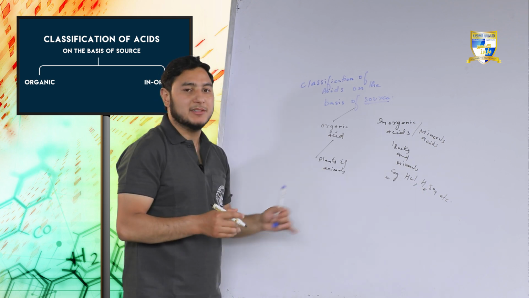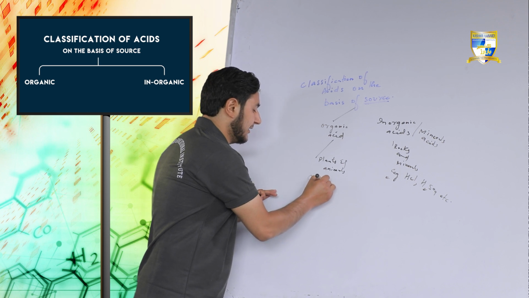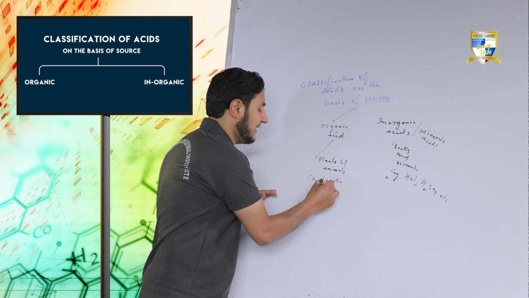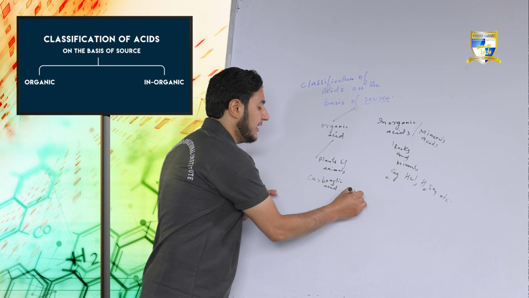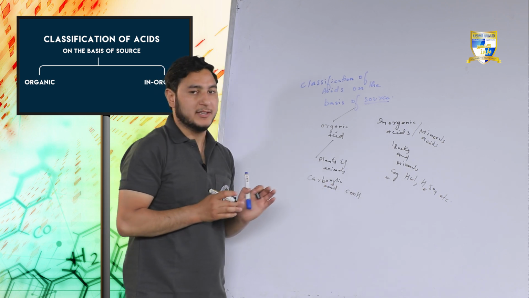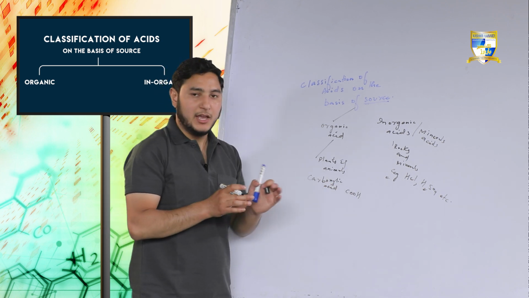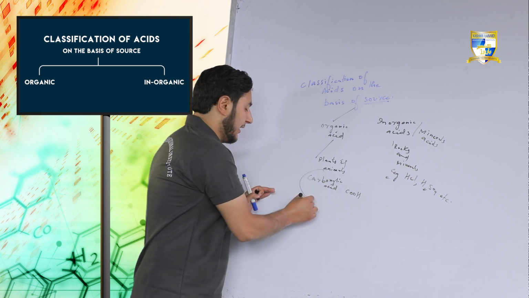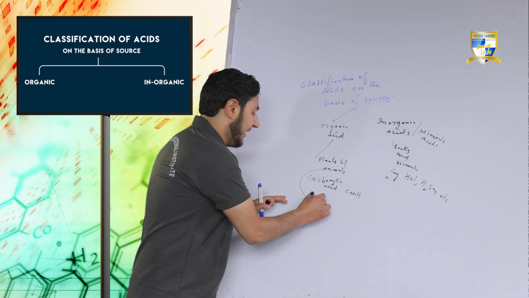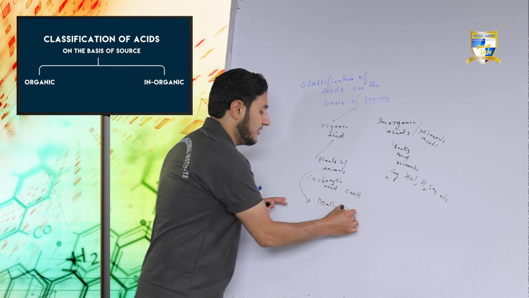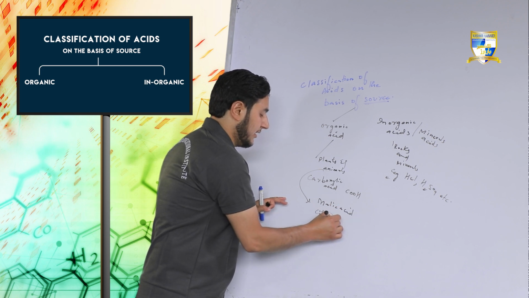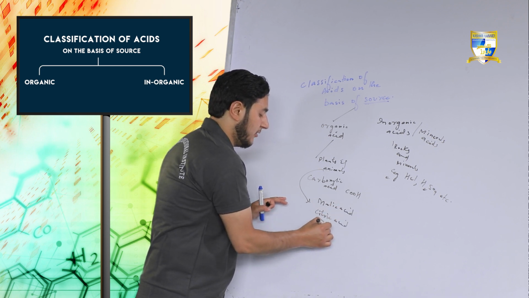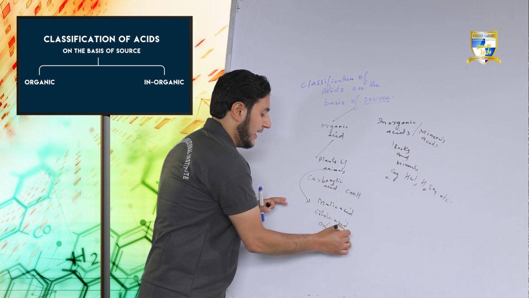For plants and animals, the examples are carboxylic acids. Carboxylic acids usually contain COOH, that is, carbon, double bond oxygen and hydroxyl hydrogen. Examples are malic acid, and citric acid present in orange, lemons, etc.